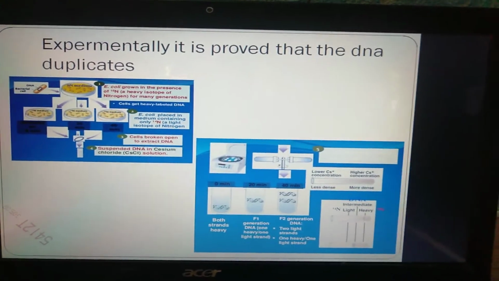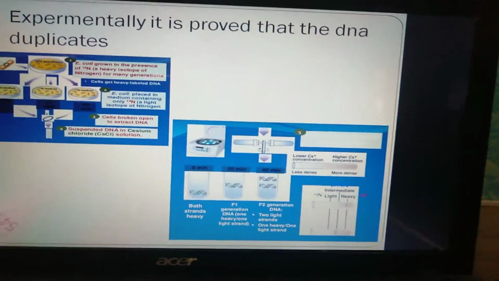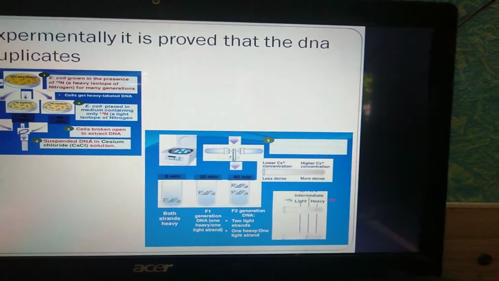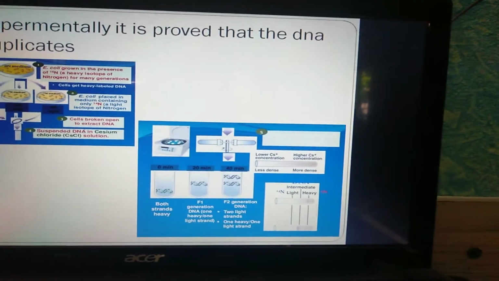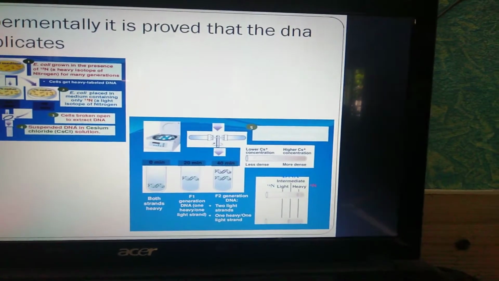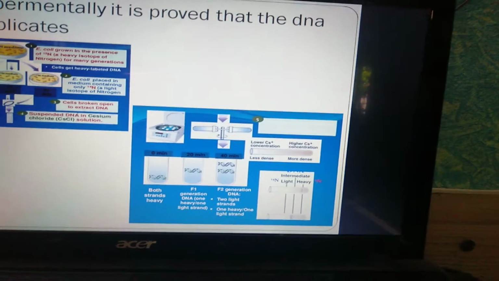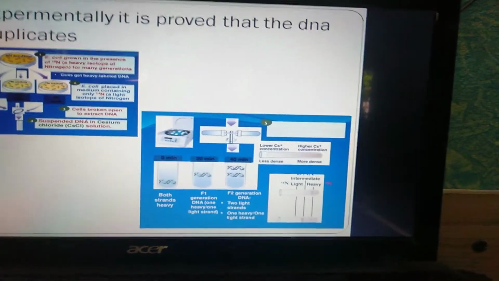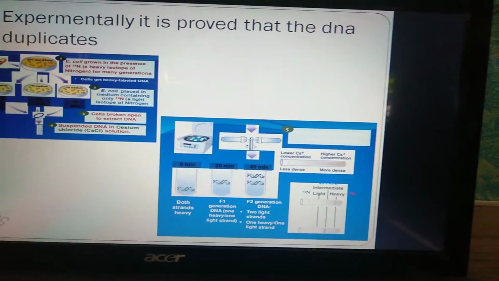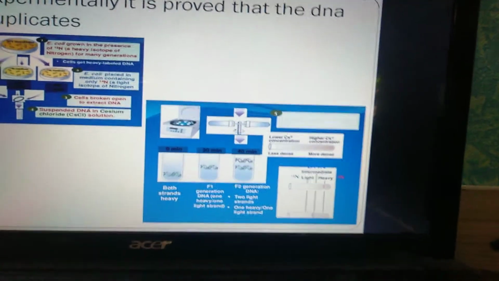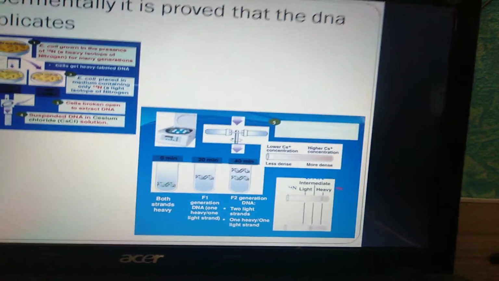Experimentally, we can prove that DNA duplicates if we take E. coli grown in the presence of the heavy isotope of nitrogen for many generations. The E. coli is then placed in medium containing a light isotope of nitrogen, that is N14. It is run for 20 and 40 minutes and sampled at 0 minutes. Then cells are broken up to extract DNA, and the DNA is suspended in cesium chloride solution.